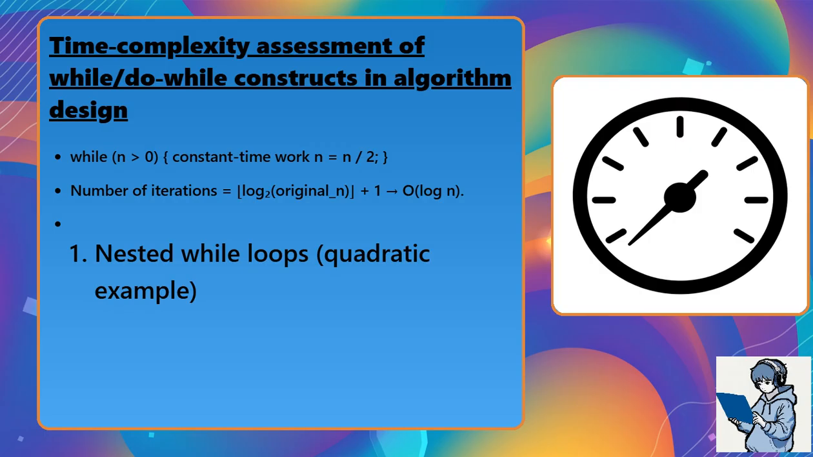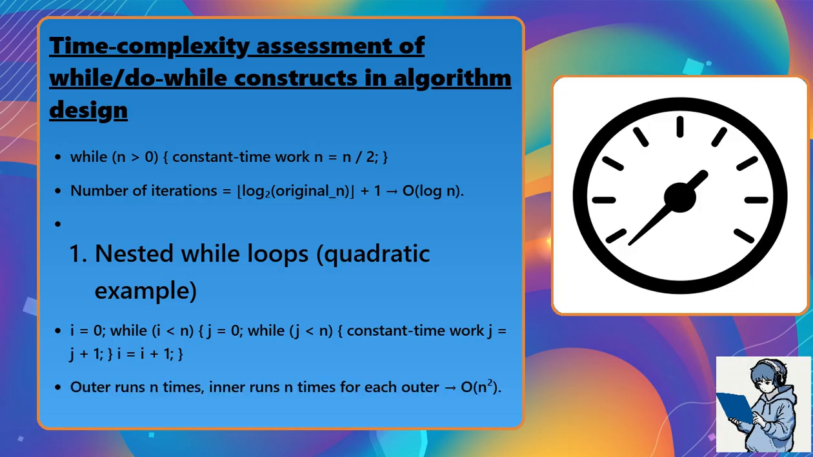3. Nested while loops, a quadratic example. i = 0. While i < n, set j = 0, while j < n, constant time work, j = j + 1, end inner while, i = i + 1, end outer while. The outer loop runs n times, and the inner loop runs n times for each outer iteration, giving O(n squared).